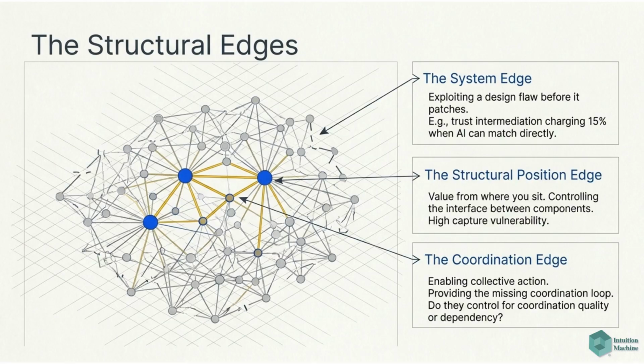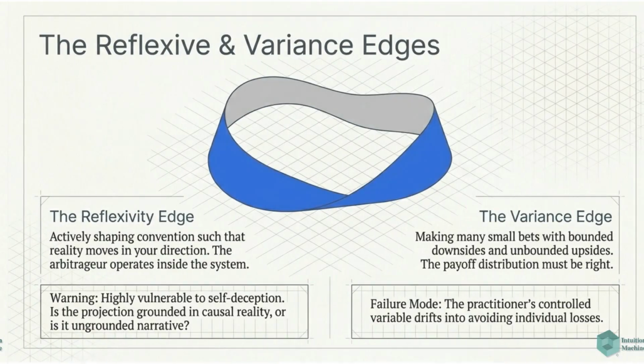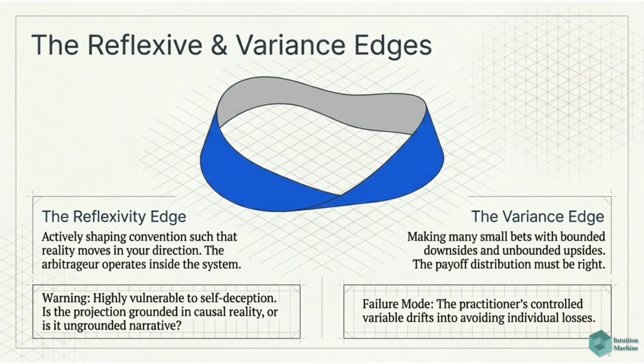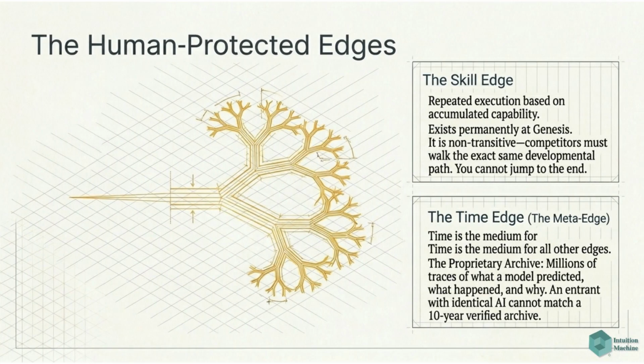They include the system edge, the structural position edge from controlling interfaces, and the coordination edge from enabling collective action. The reflexive and variance edges include the reflexivity edge, where the arbitrager actively shapes convention, and the variance edge, which involves small bets with bounded downsides and unbounded upsides. Human-protected edges are the skill edge, based on accumulated non-transitive capability, and the time edge, the meta edge, based on a proprietary archive of historical predictions and outcomes.